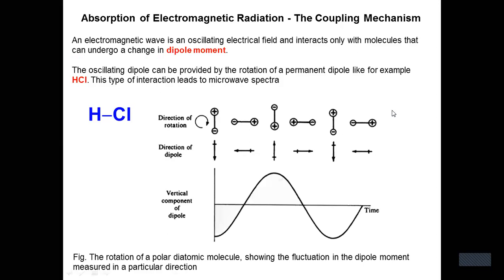The oscillating dipole can be provided by the rotation of a permanent dipole, like the example of HCl. This type of interaction leads to microwave spectra. Here, in this figure, the rotation of a polar diatomic molecule shows the fluctuation in dipole moment measured in a particular direction.